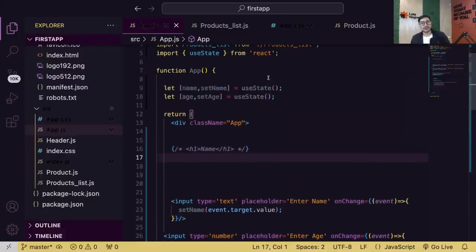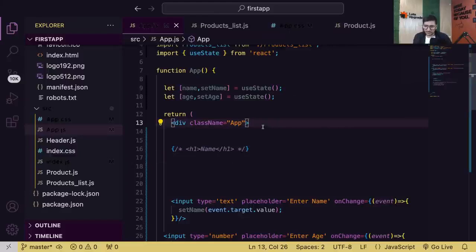So guys, this state variable is cleared. You can use it for multiple purposes. You can use it for storing data coming from an input field, or to display something on your screen or output. But please never forget that whenever the value of a state variable changes, the component re-renders. No matter if you're displaying that variable on the output or not, no matter if you can't see any changes on the UI, the component is re-rendering. If you don't see any changes on the UI, that means you have not done anything for that particular thing, but the component will re-render. Whenever a state variable changes, the component will always re-render.